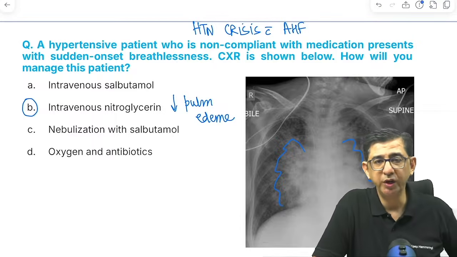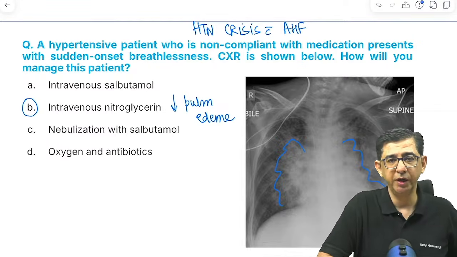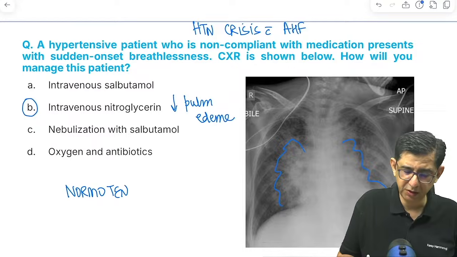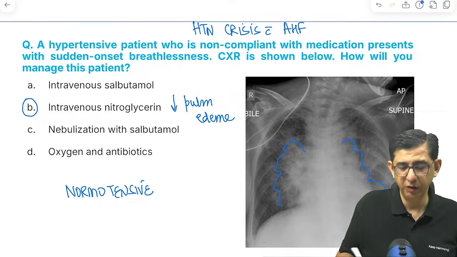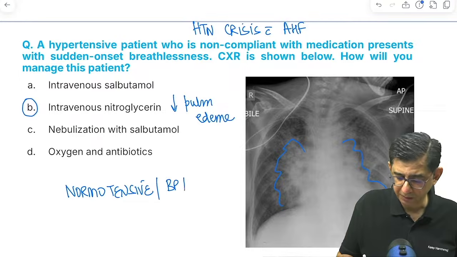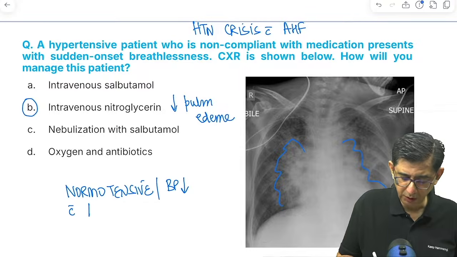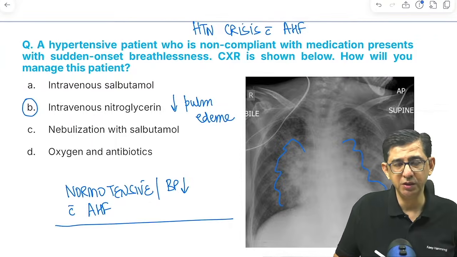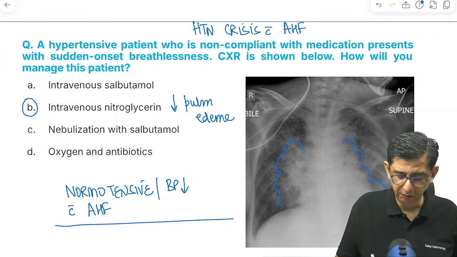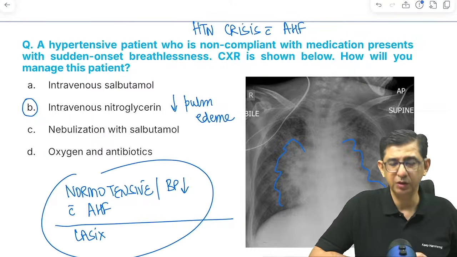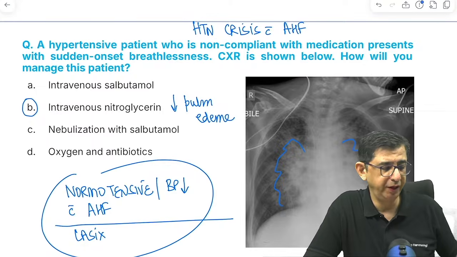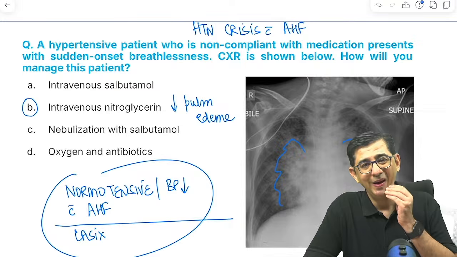If this is a normotensive patient, then the answer will be furosemide. This was a hypertensive patient with acute heart failure. If it is a normotensive or hypotensive patient with acute heart failure, then I will not be giving nitroglycerin. It is Lasix that would be used in the patient. I would not be comfortable using nitroglycerin because it is contraindicated if the systolic BP is less than 90/60.